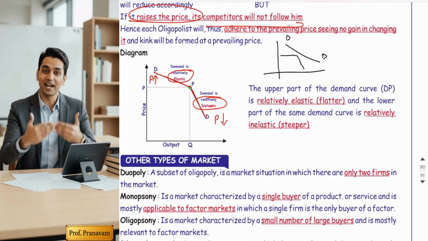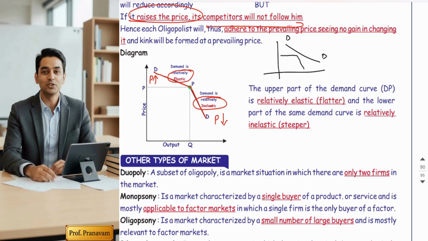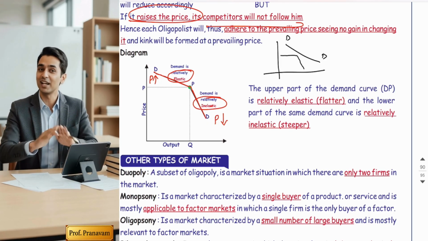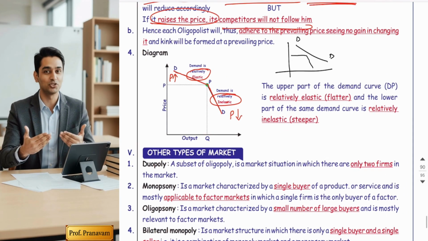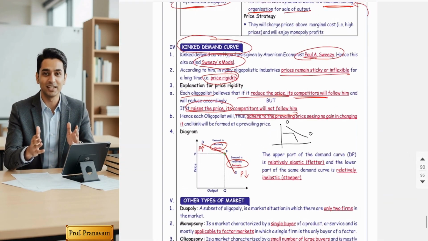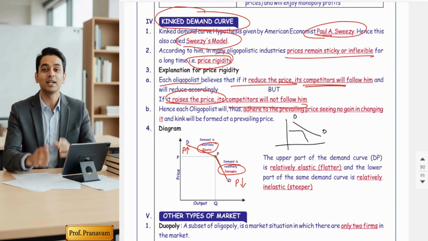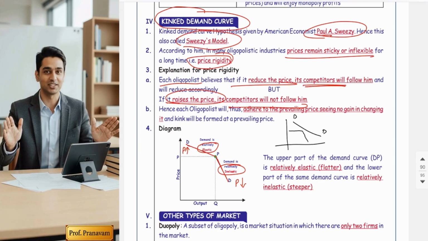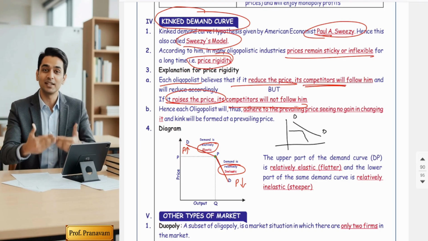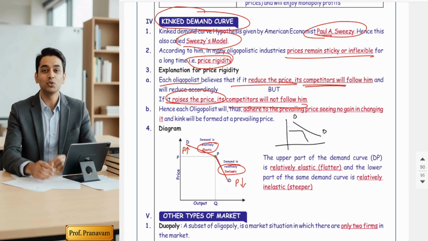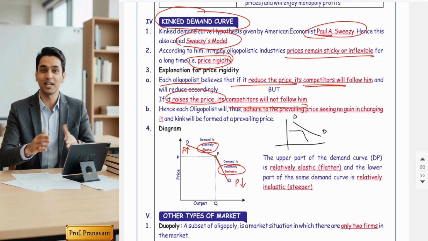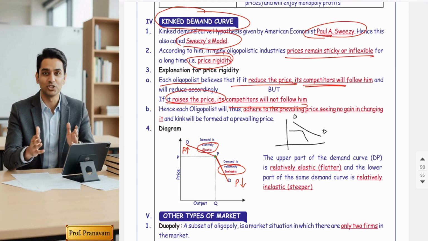Hence, raising the price and reducing the price is of no use. So price remains sticky for a longer period. So friends, the conclusion is, if you understood this theory, it's good. Otherwise, in one line, Paul Sweezy wants to explain that in an oligopoly market, price remains sticky. No one wants to start a price war. Price will remain the same.